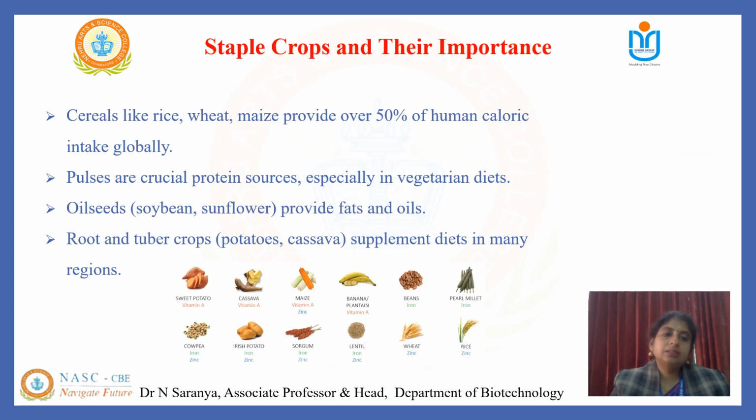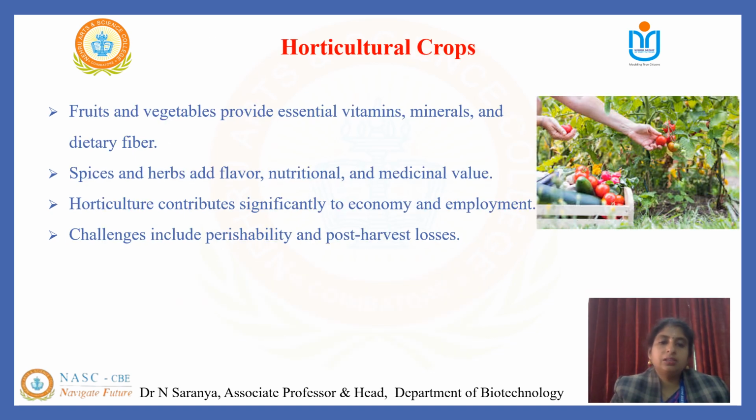Here we can see the staple crops and their importance, especially cereals like rice, wheat and maize, which provide 50% of human caloric intake globally. Pulses are crucial protein sources, especially in vegetarian diets, and oil seeds like soya beans and sunflower provide fats and oil. Staple crops also include roots and tuber crops like potato and cassava, which supplement diets in many regions.